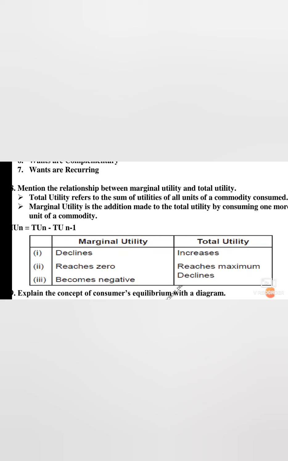Marginal utility is declining, so you put an arrow down. Total utility is increasing, so you put an arrow upward. So marginal utility reaches 0 and total utility reaches maximum. When marginal utility becomes negative, the total utility declines. Declines means it is completely going down.